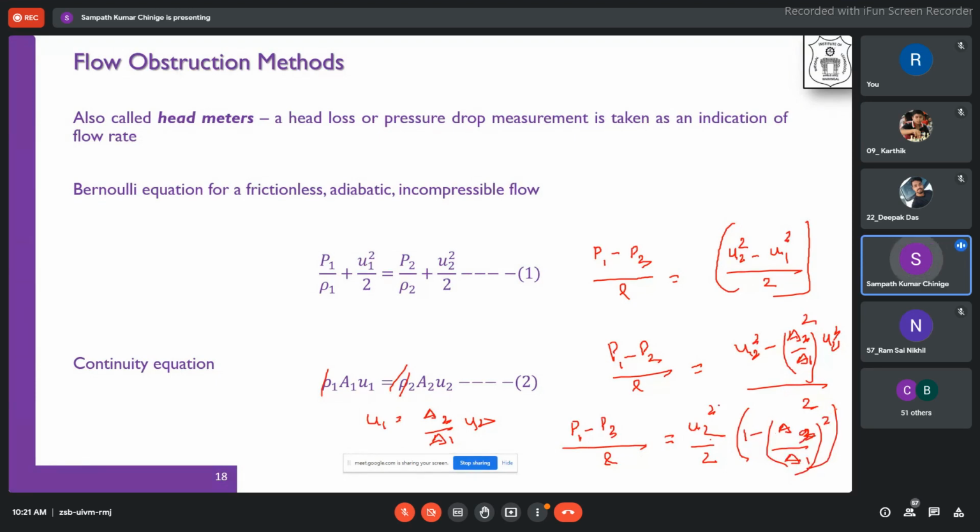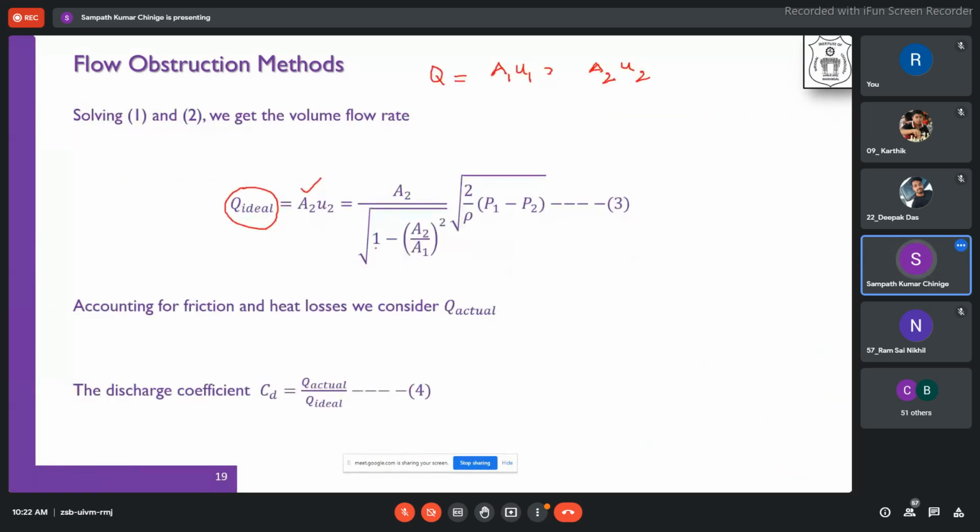So now I am trying to find out what is U2. This will make U2 equal to the square root of 2 into P1 minus P2 by rho divided by 1 minus A2 by A1 whole square. So the same thing I am writing over here: square root of 1 over 1 minus A2 by A1 square into 2 by rho into P1 minus P2. This comes from that expression. If you look at the ideal equation here, it is directly proportional to P1 minus P2.